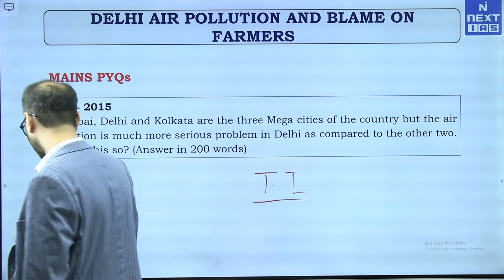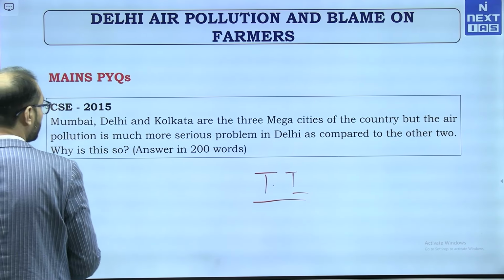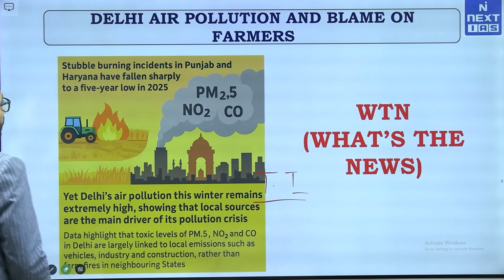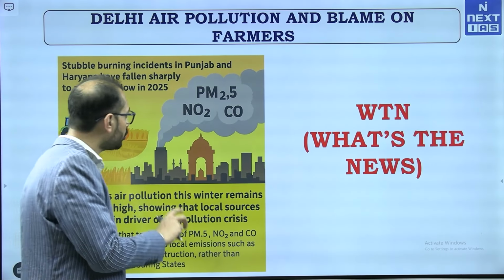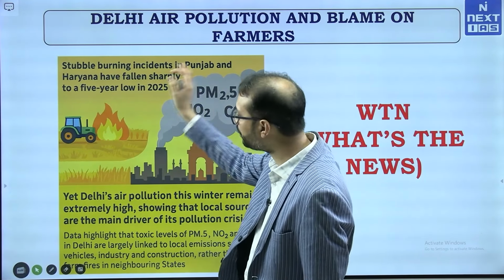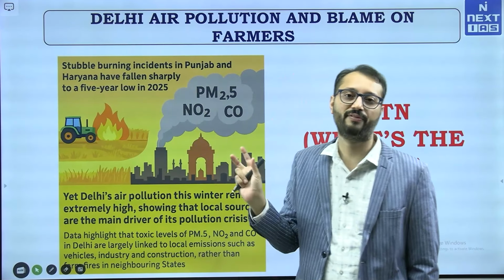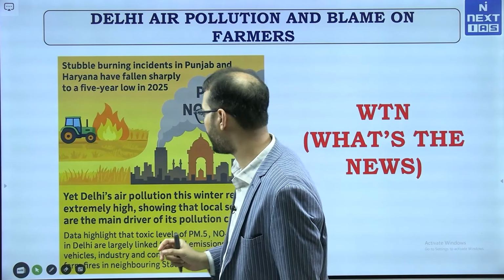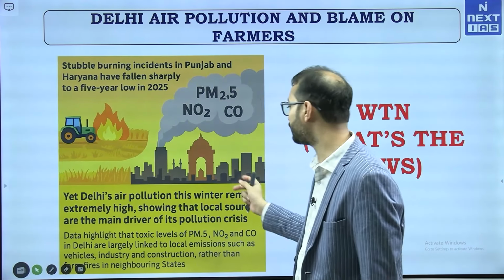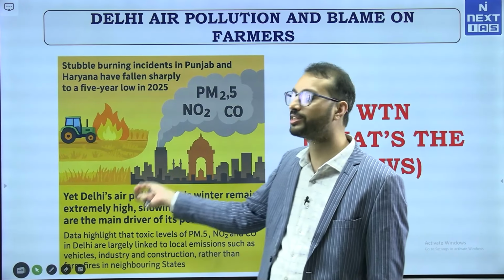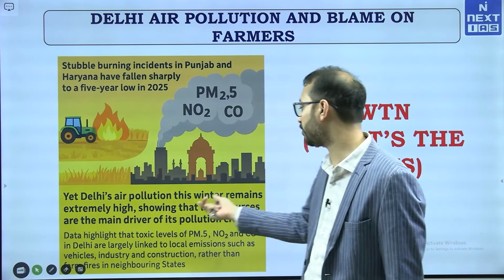So, coming back to the topic, let us understand it in further detail. Now, what is the issue? Stubble burning incidents in Punjab and Haryana have fallen sharply to a 5-year low in 2025. The data is out now, even the Supreme Court has asked questions on this. Yet Delhi's air pollution this winter remains extremely high, showing that local sources are the main drivers of its pollution crisis.